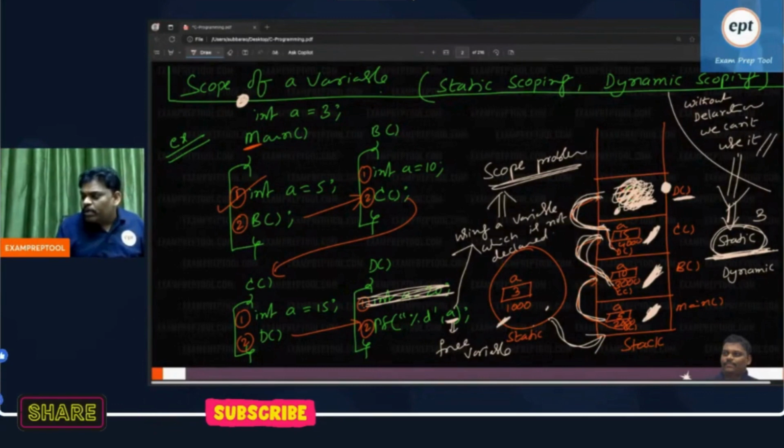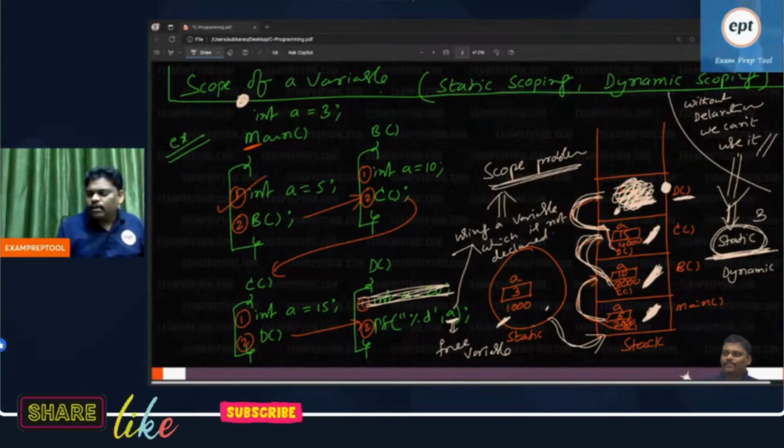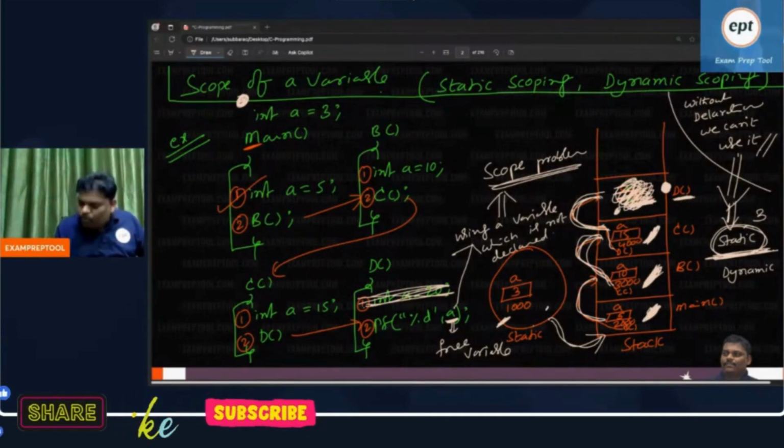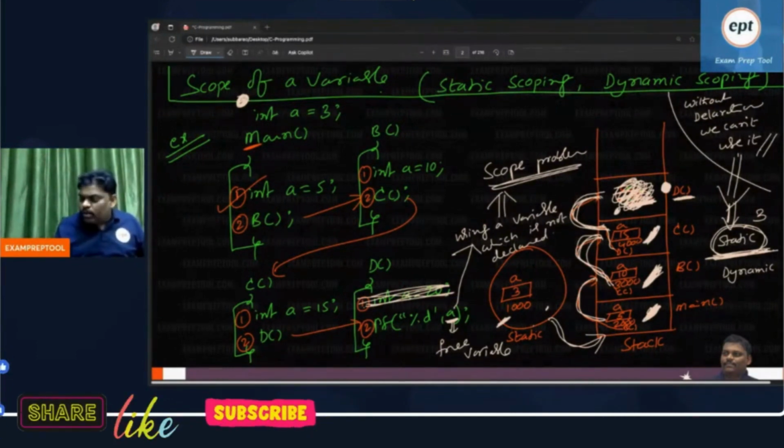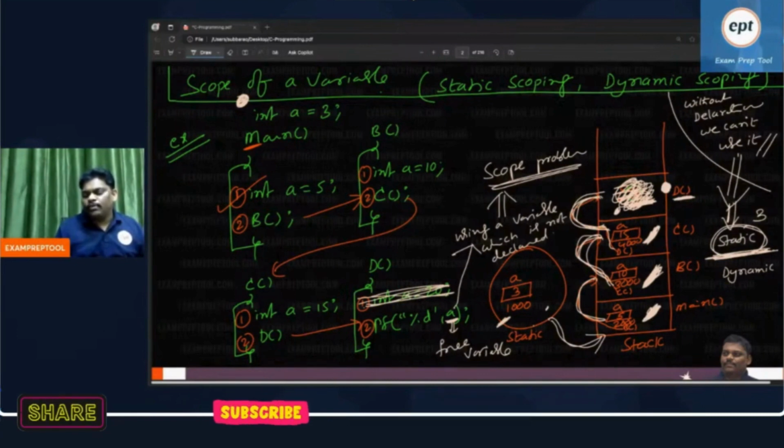Dynamic scoping means go to the previous one. If it is not there, go to the one before that. It is also not there. In the worst case, you have to do so many pops, your work is over, and again you have to push. But these are the two ideas which we have.